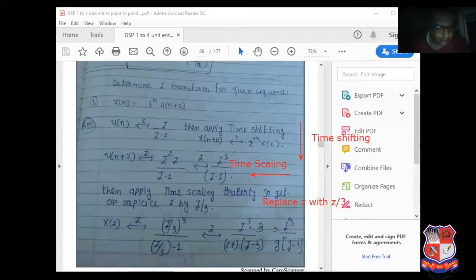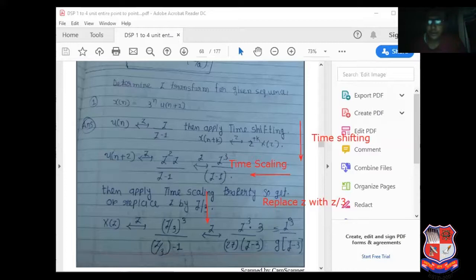So here z raised to minus 1 divided by z minus 1. So z can be replaced with z by 3.